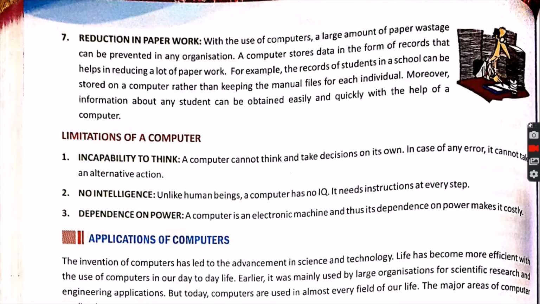The next is reduction in paperwork. At present, it is very difficult to arrange paper for everything, because our plants and forests are being cleared for doing some other activity, for example for making restaurants, hotels, or for doing some cultivation work. But this all activity will result in what?